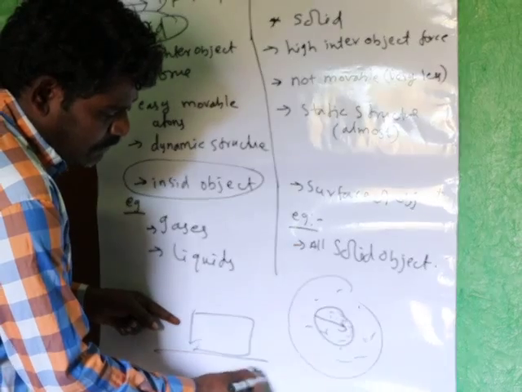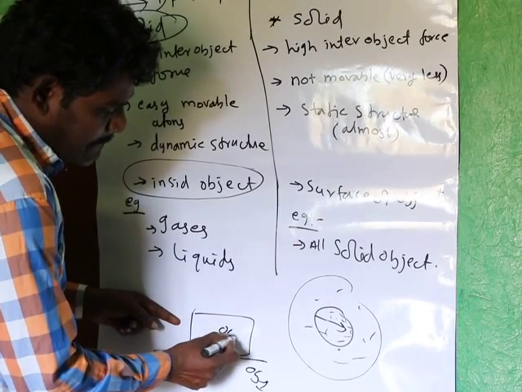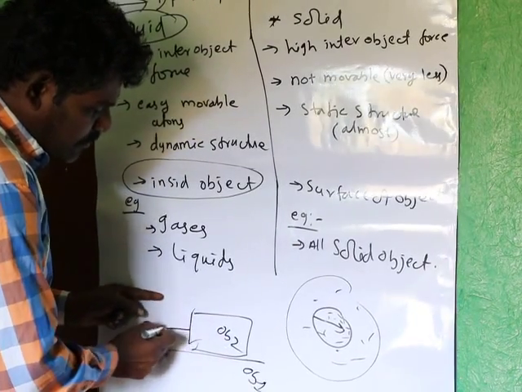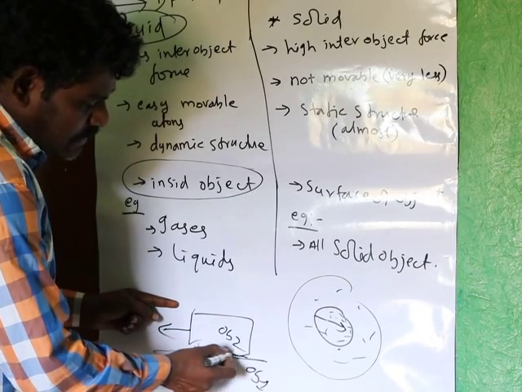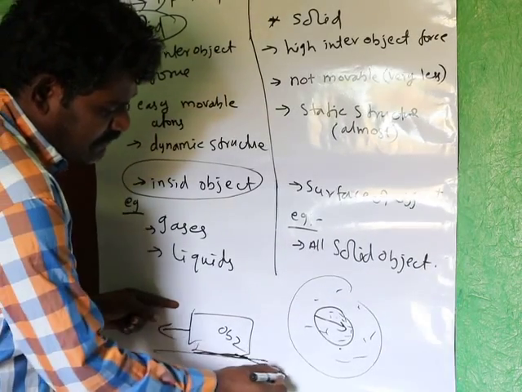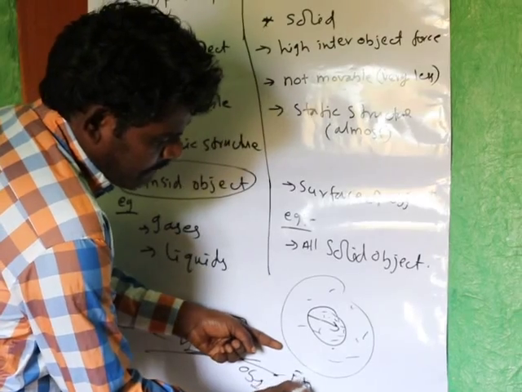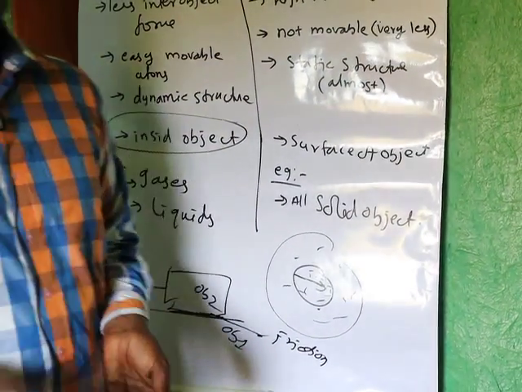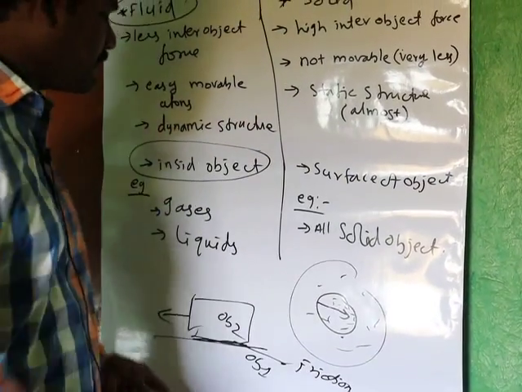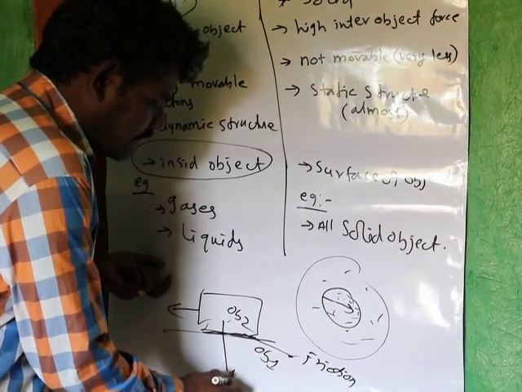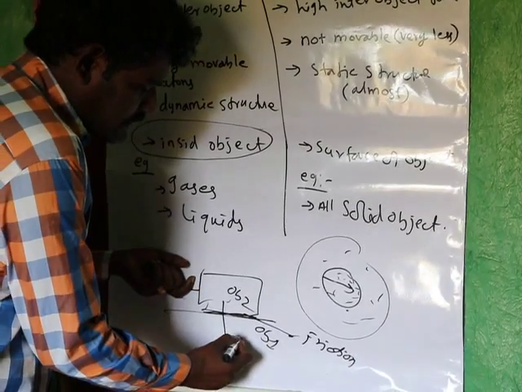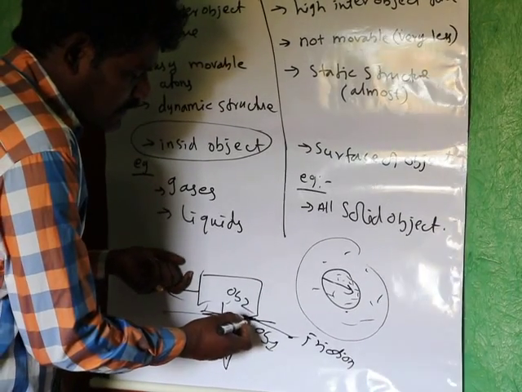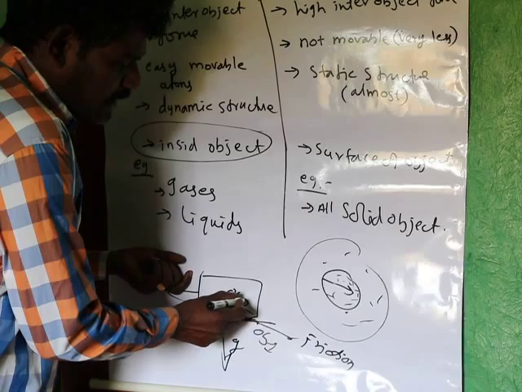This is object 1, object 2. So this object is moving in this direction. This is the region where we will experience the friction. Maybe 2 objects, maybe 3 objects. One force is acceleration due to gravity, which we call g, and one is the object 1 force, and this is the object 2 force.